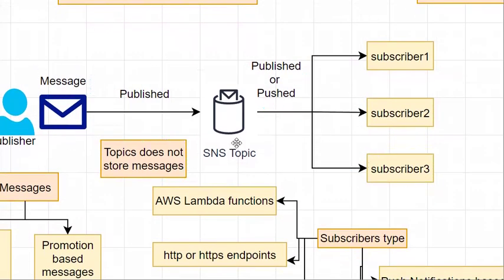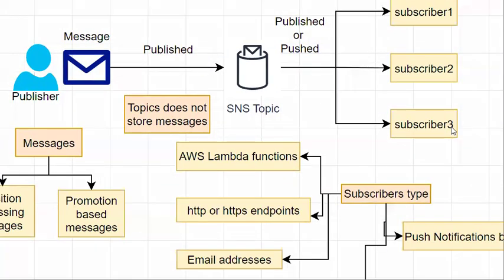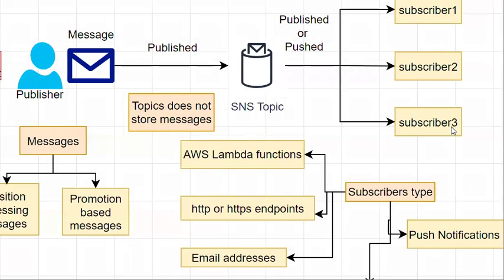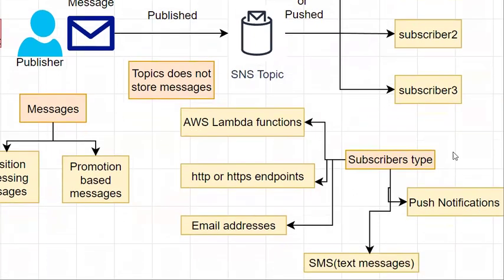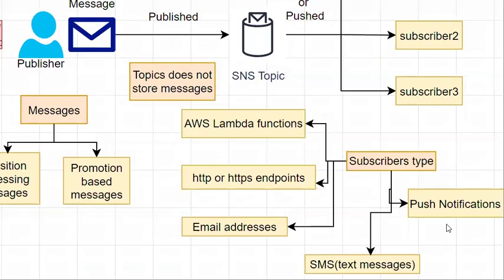That means we can publish or push the message to particular email addresses. If you want to send these published messages to mobile numbers in the form of text messages, that is also available by using SMS.